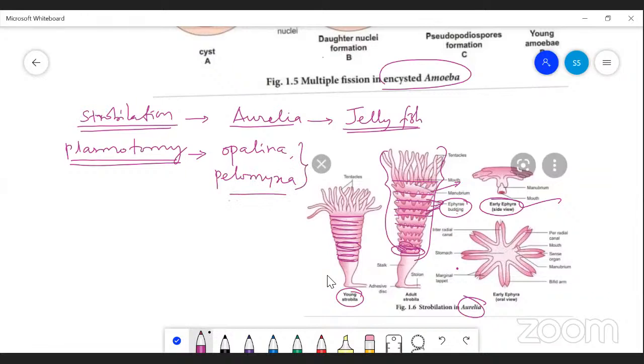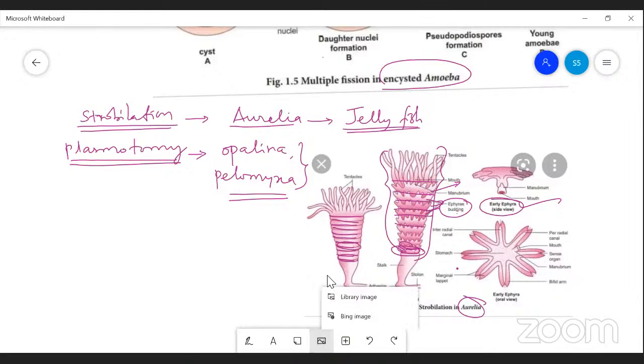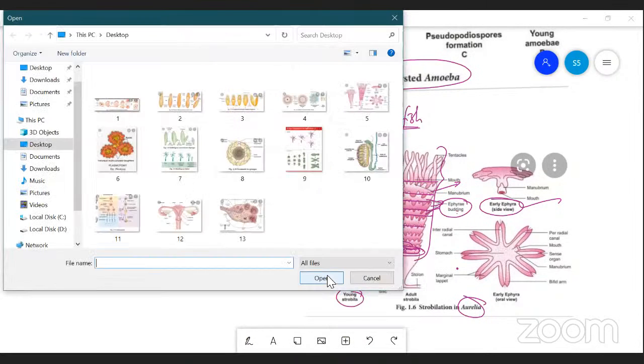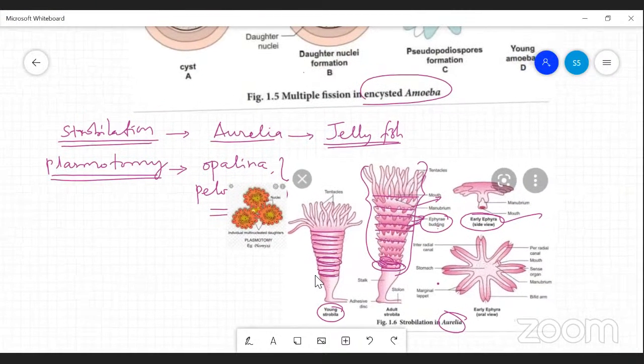Okay, Opalina and Pelomyxa. So in this type of asexual reproduction, you can see this.